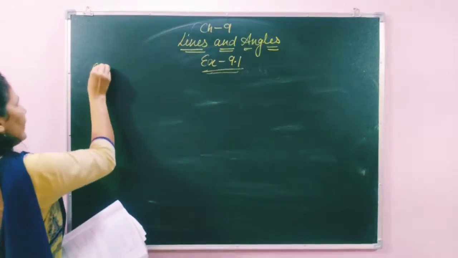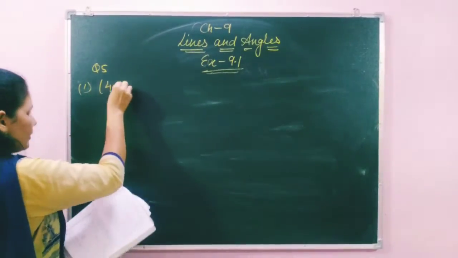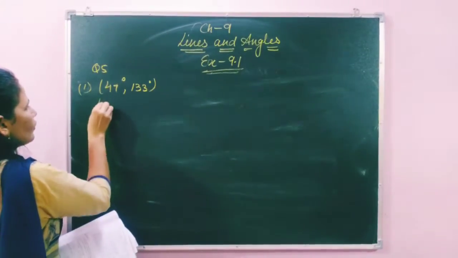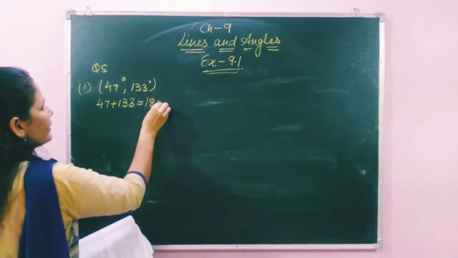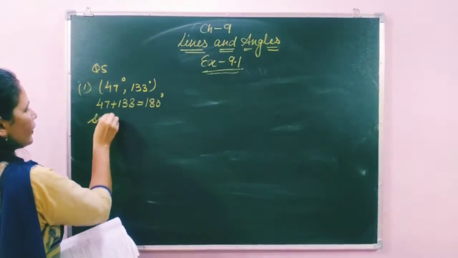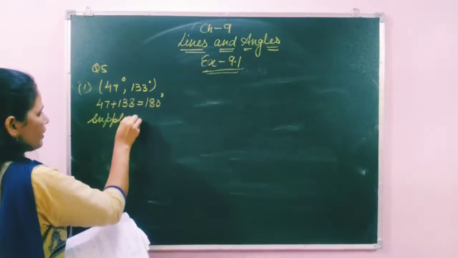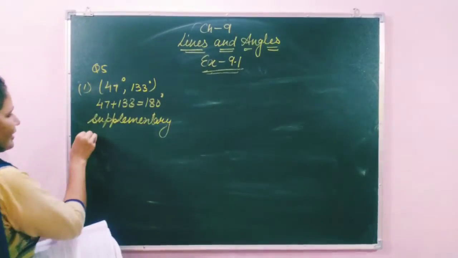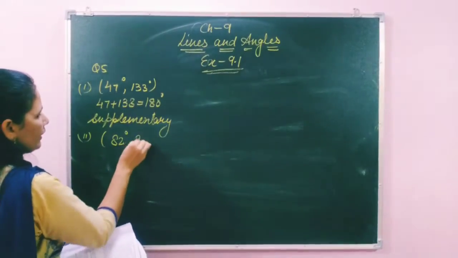For question number 5, first one, 47 and 133 degrees. Check it. 47 plus 133, that means 180 degrees. So we will write this pair is a supplementary angle. Now the second one is 82 degrees and 8 degrees.